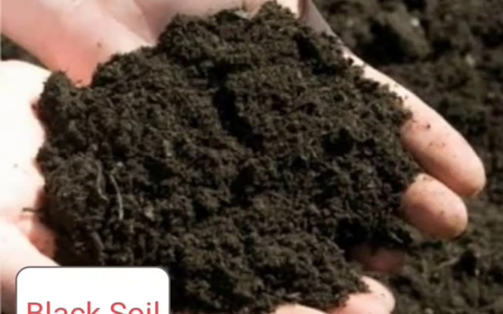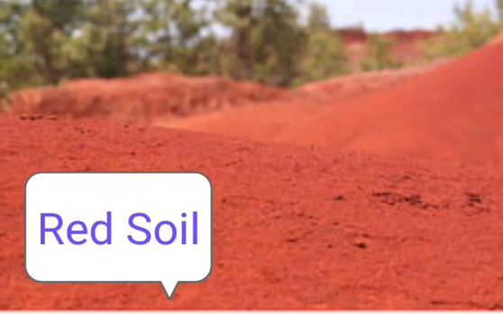Okay, coming to red soil. The soil is derived by the disintegration of crystalline and metamorphic rocks in dry and wet climates. The depth and fertility are not the same everywhere, as it is made up of different types of rocks. It is porous in nature and is fertile when it is very fine and thin. It consists of iron, aluminium and lime.